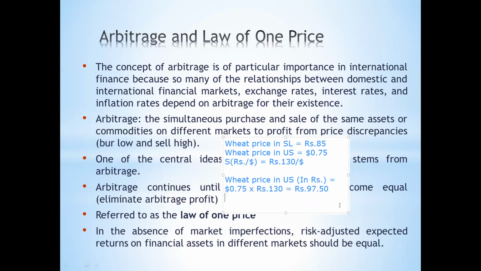Now, which market has the lowest wheat price if we express the wheat price in the same common currency? The Sri Lankan market. Wheat price is cheaper in Sri Lanka than the US wheat price, isn't it? Wheat flour per kilo can be bought in Sri Lanka for rupees 85, but in America it is rupees 97.50 when both countries are expressed in the same currency.